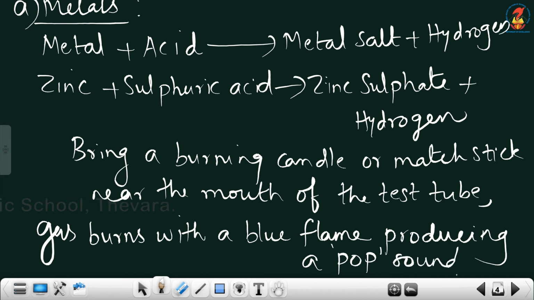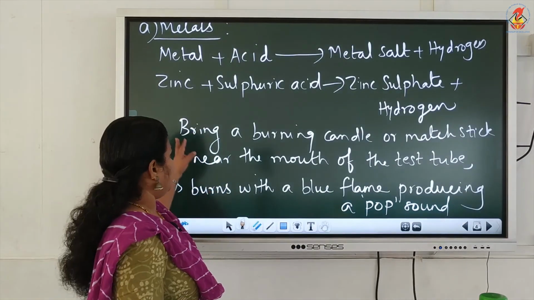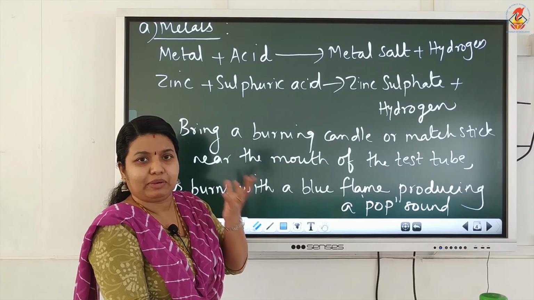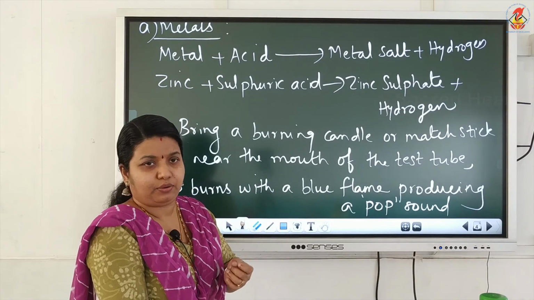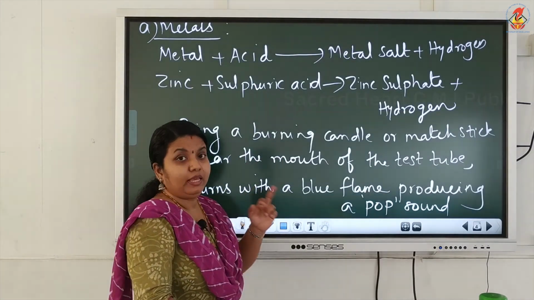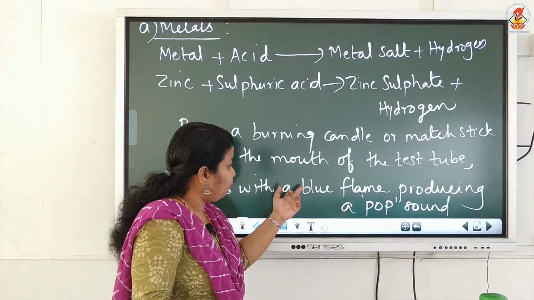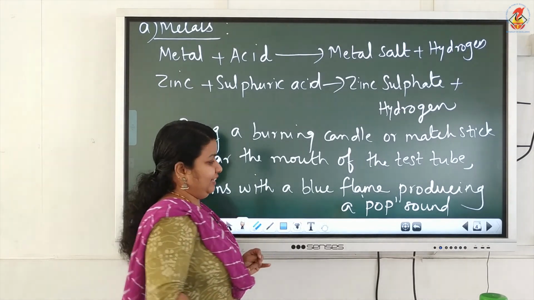producing a pop sound. So, pop, a sound will be there, pop. So, that is the test for hydrogen gas. Bring a burning candle. From the test tube, a gas is coming out as bubbles. It has no color, no smell. So, we want to test whether it is hydrogen or not. Bring a burning candle or a matchstick near the mouth of the test tube. If it is hydrogen, the gas will burn with a blue flame producing a pop sound. So, that is the test for hydrogen gas.